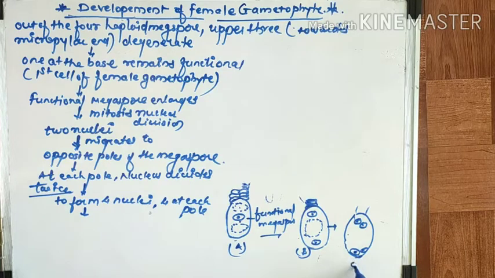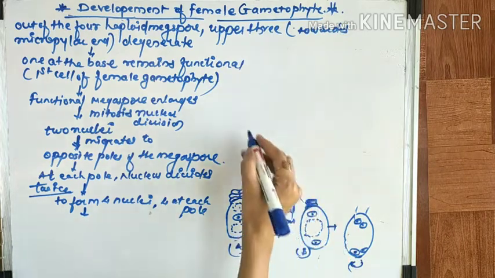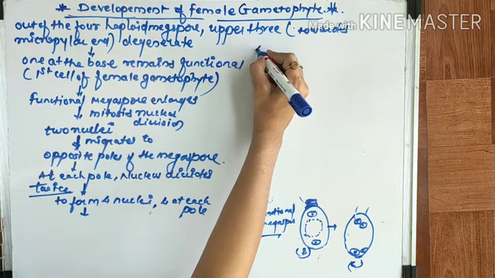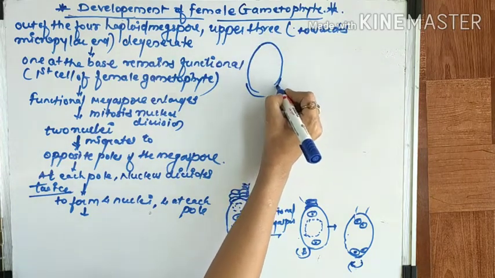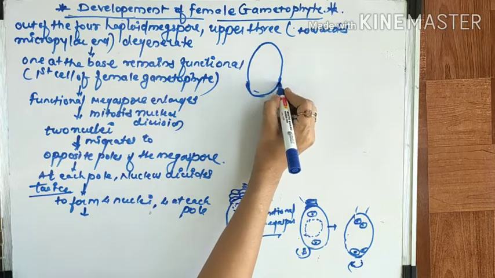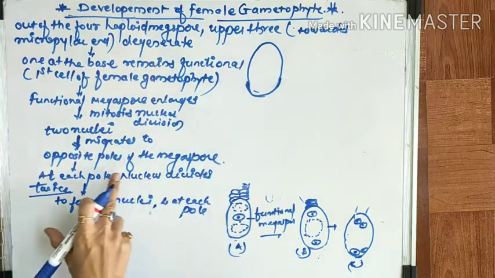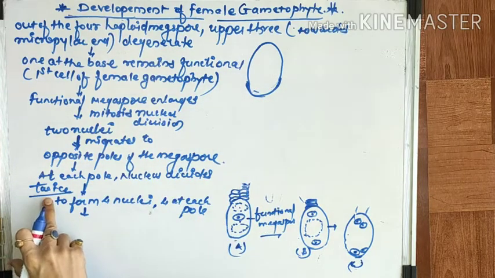You can see this is C. What will happen? It divides. This is nothing but the developing embryo sac, right? This is diagram C. Then what will happen? It also enlarges its size, and it undergoes mitotic division twice.